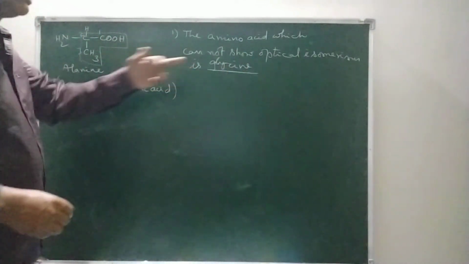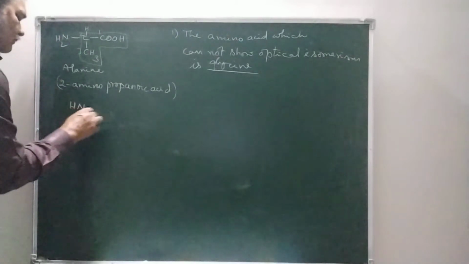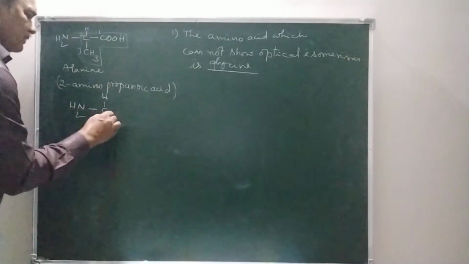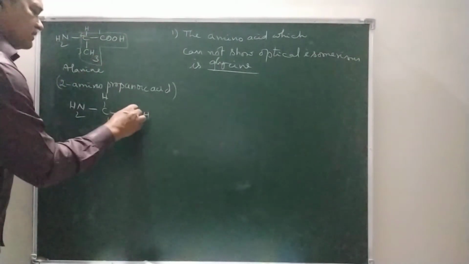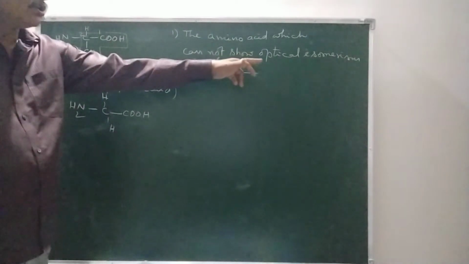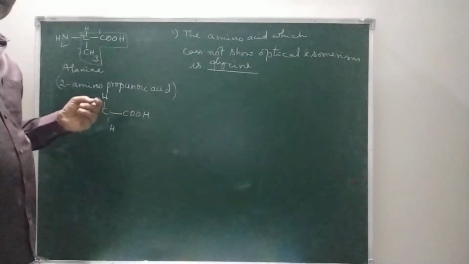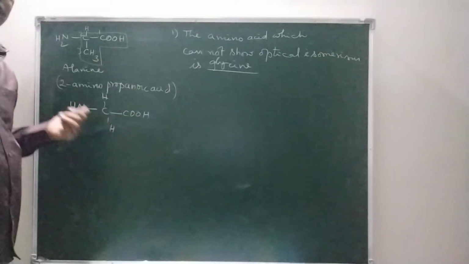Why can it not show optical isomerism? What is the formula of glycine? Here, in the place of R, hydrogen is present. This is glycine. A substance shows optical isomerism when it contains at least one chiral carbon.